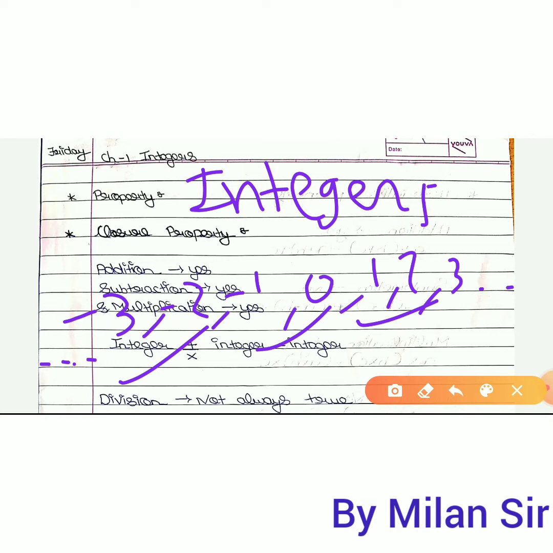These are the integer numbers, and all of them together are called the set of integer numbers. It is represented by Z. The alphabet Z represents the set of integer numbers, which includes negative numbers, 0, and positive numbers.